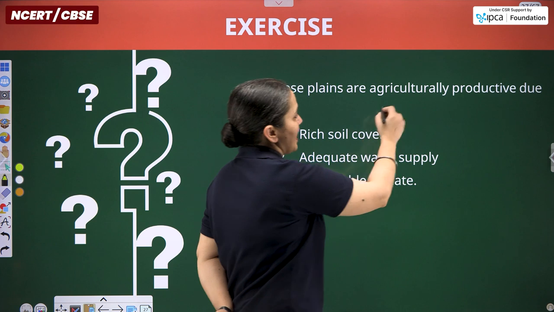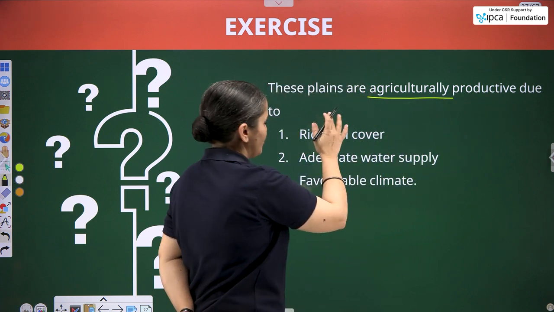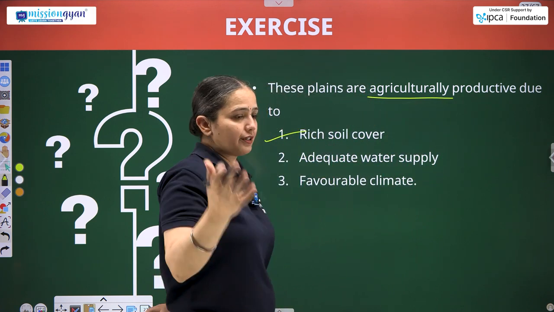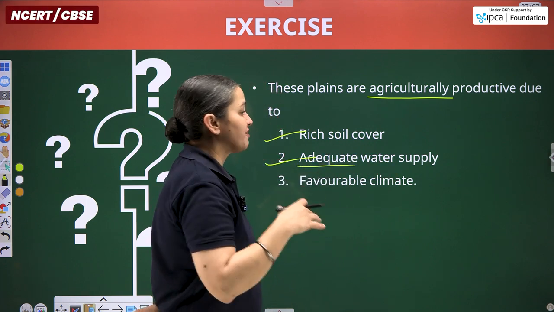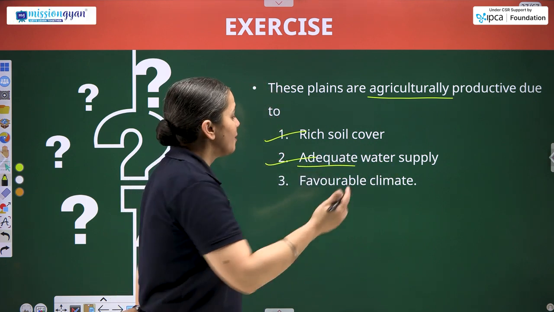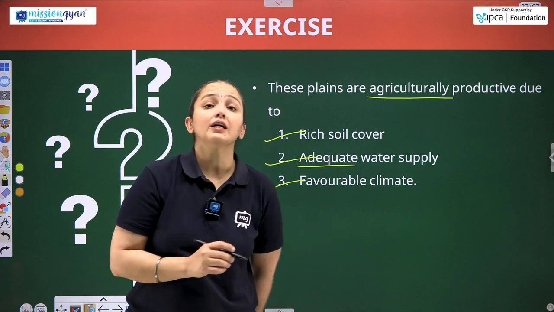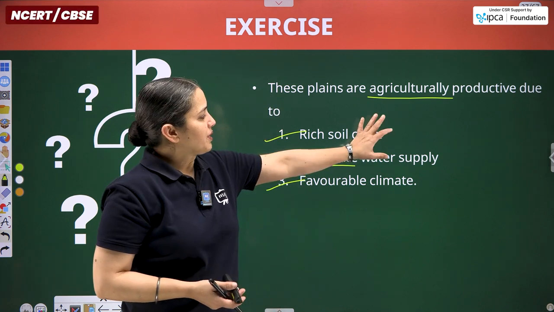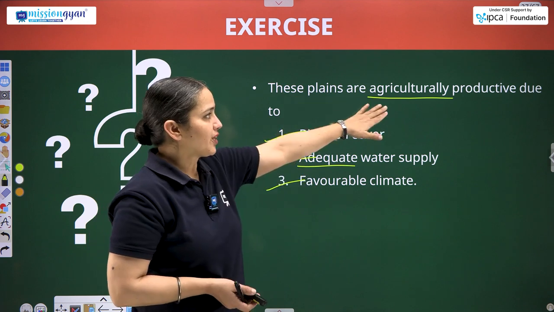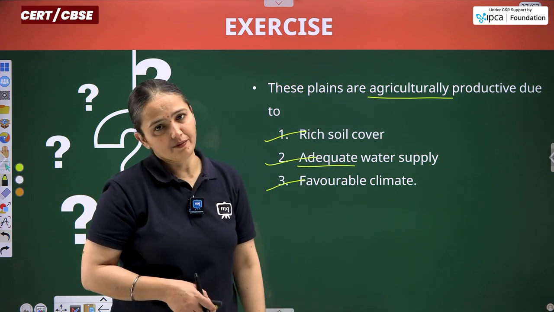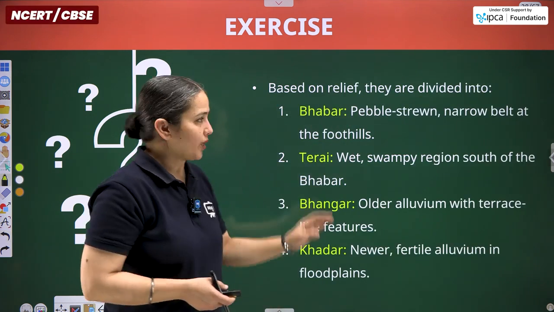So these plains are agriculturally productive due to rich, fertile soil, adequate water supply, or availability of a sufficient amount of water, along with the favorable climate. So these points can be considered collectively for the northern plains and for the agricultural productivity itself. Few more points related to this question.